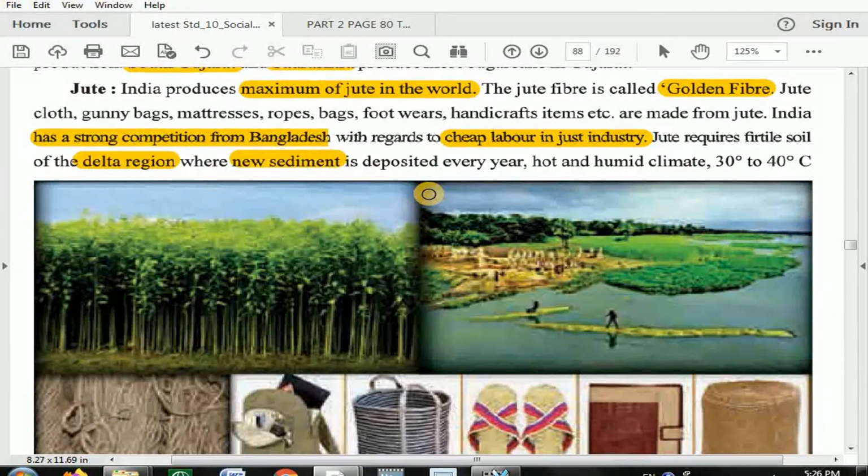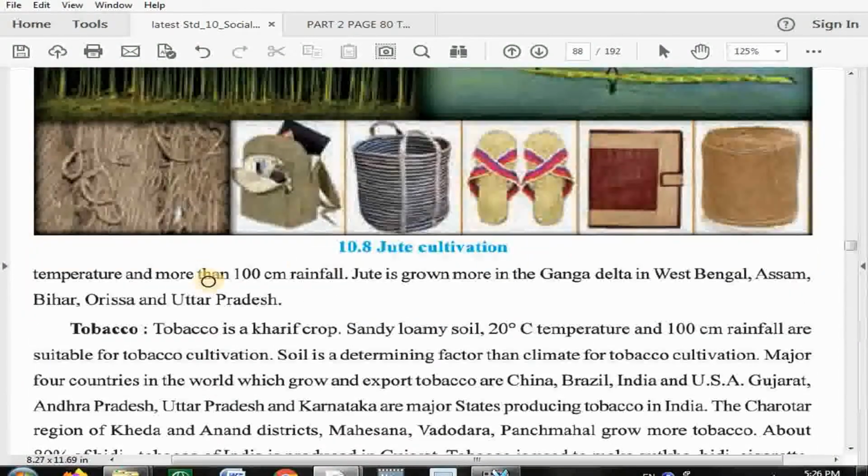Delta region means a triangular kind of shape where the water brings alluvial. That's why it's fertile, and that's why it is mentioned fertile soil, because of the new sediment deposit every year. It requires a hot and humid climate, 30 to 40 degrees Celsius temperature, more than 100 centimeter rainfall. All this you have to prepare in tabular format.